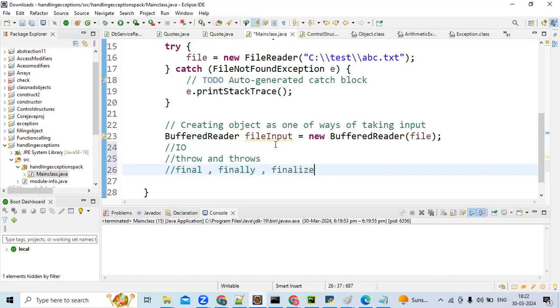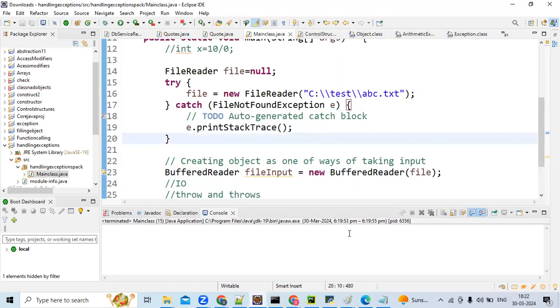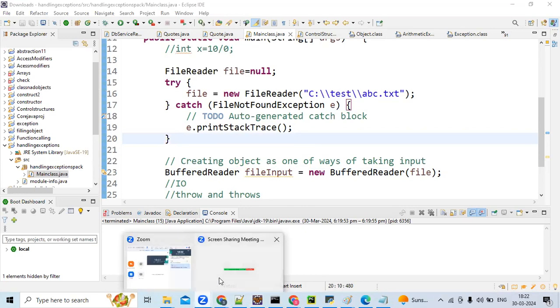So yeah, this is the end of today's class. In exception handling, this is what we can expect from the interview point of view. Let me stop the recording. Stop share.